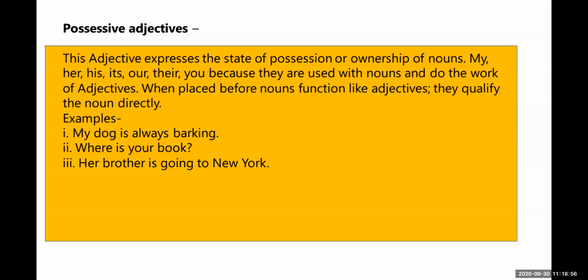Now, where is your book? Whose book? Your book. So your is the possessive adjective here. Now, her brother is going to New York. Whose brother? Her brother. So here her is also an adjective which is showing possession over the brother. So my dog, your book, her brother, these are the possessive adjectives.